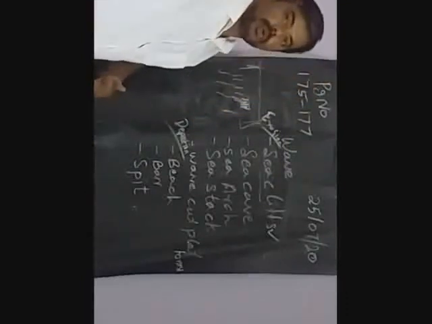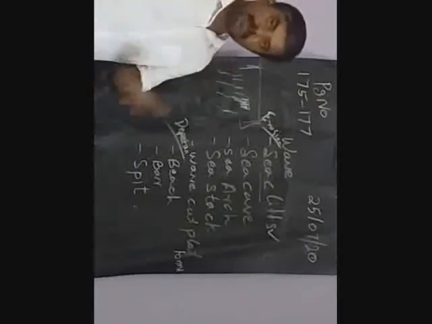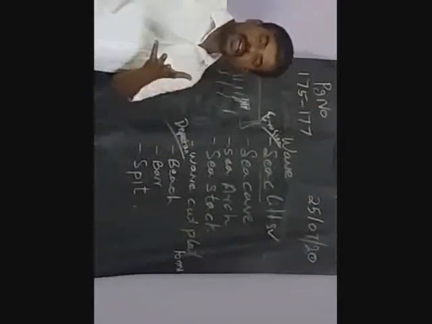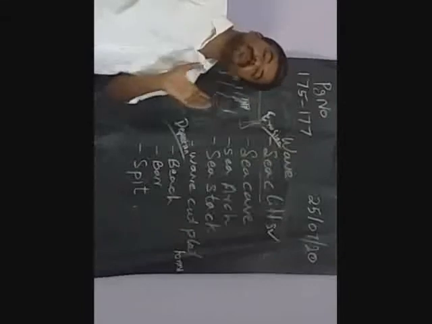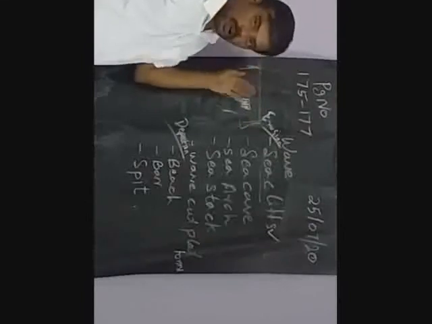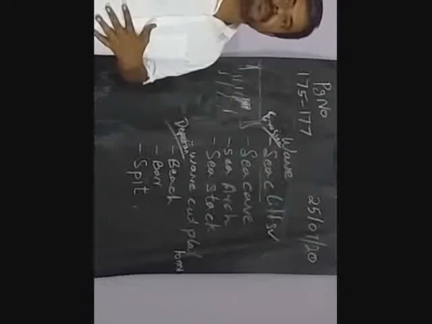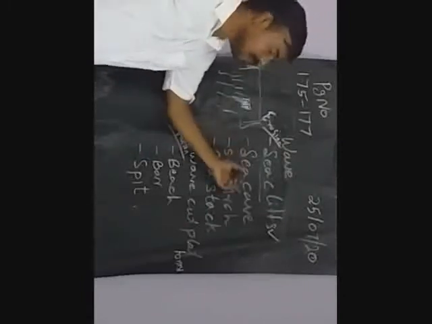It will end in one place. It will become a cave. That's it. Same concept only. The soft layers will be eroded, the strong layers will stay as is. The soft layer eroded in certain places alone because of the regular wave and it became a cave. Okay, that is a sea cave.